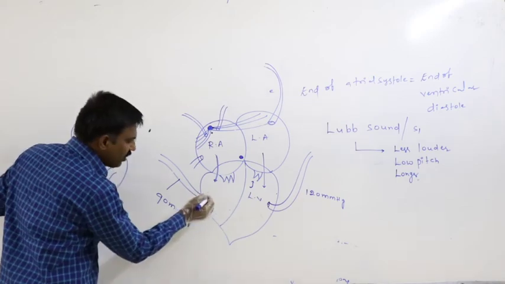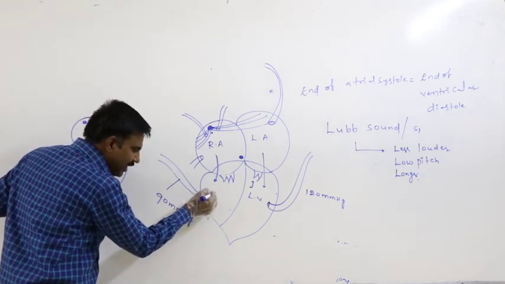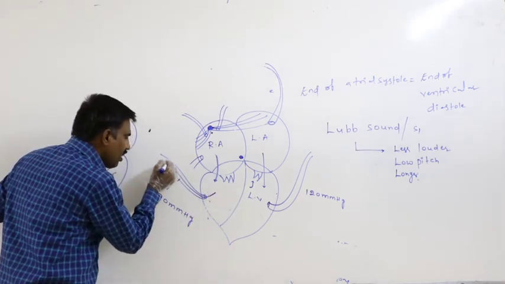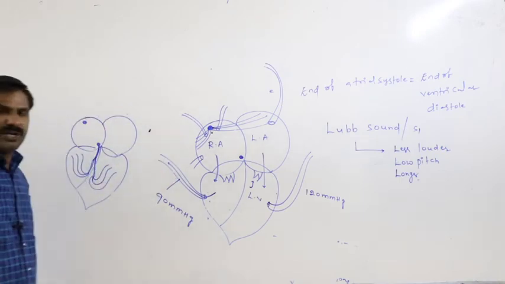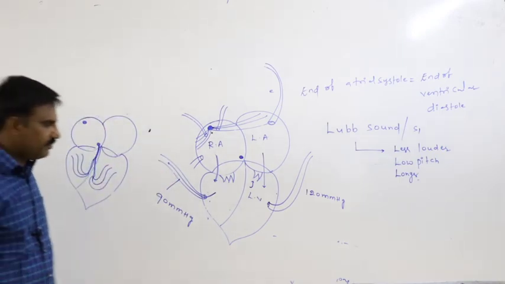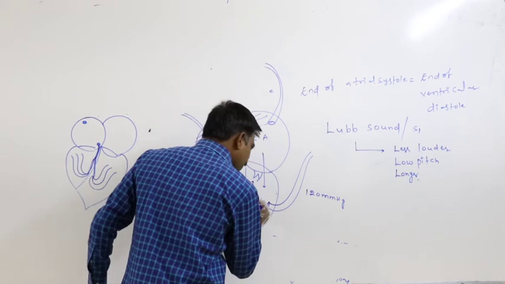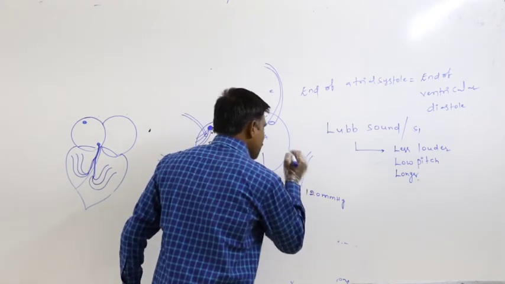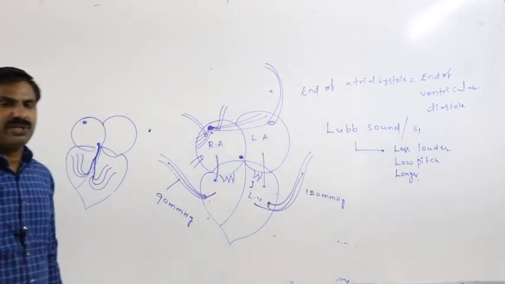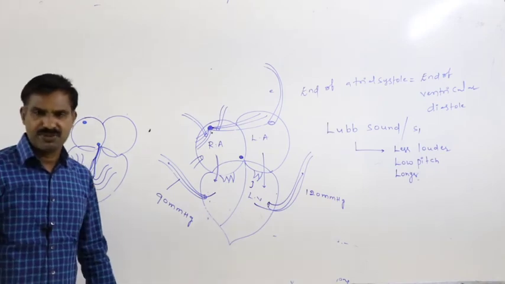By that way, from the right ventricle, deoxygenated blood is pumped into the pulmonary arch. From the left ventricle, oxygenated blood is pumped into the systemic arch.